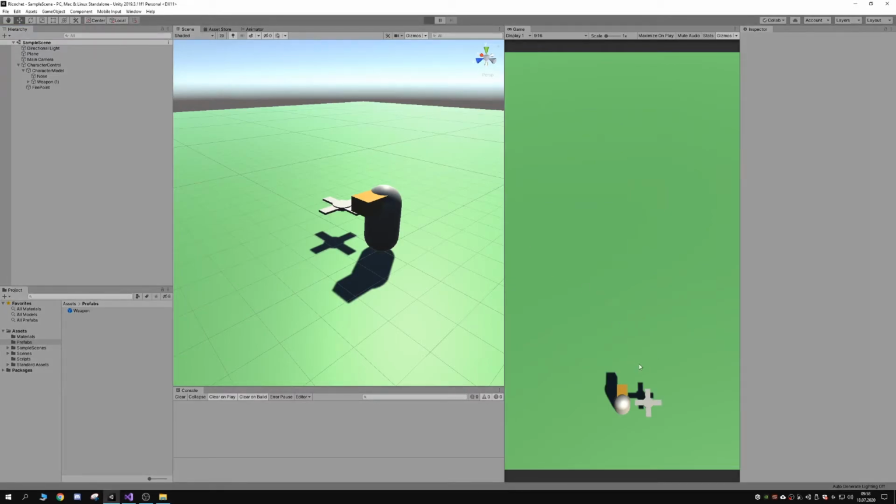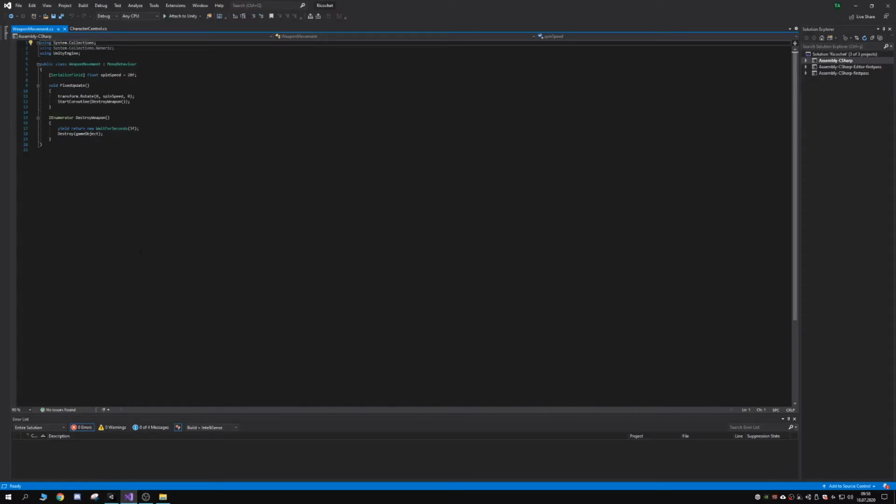As you can see, when I shoot, the weapon spins around, and that's code I made. I tried to make it with an animator, but it wasn't really looking good. I'm not knowledgeable on that topic. So here we rotate the transform of the weapon. We spin it on the y-axis with this variable here, spin speed.